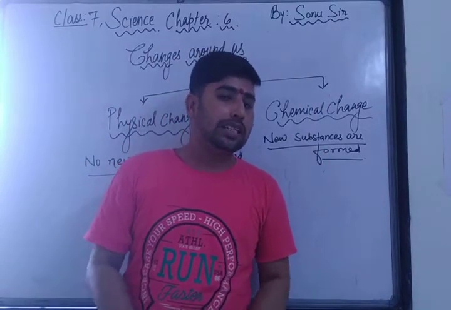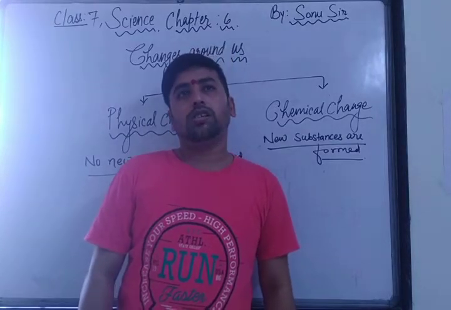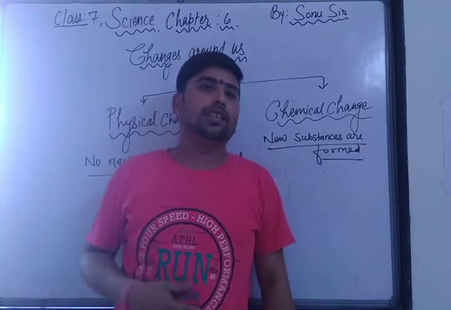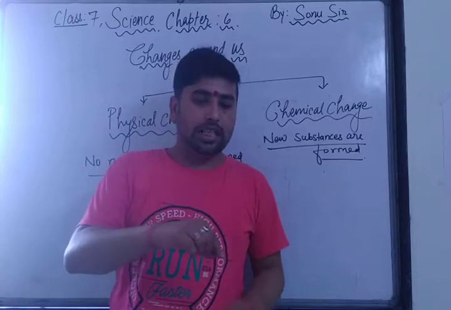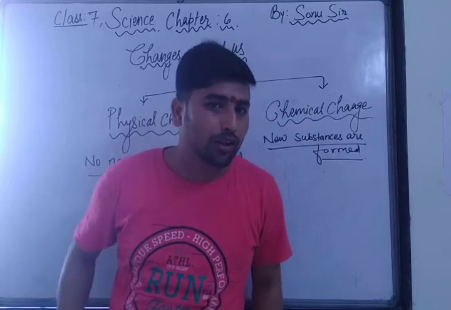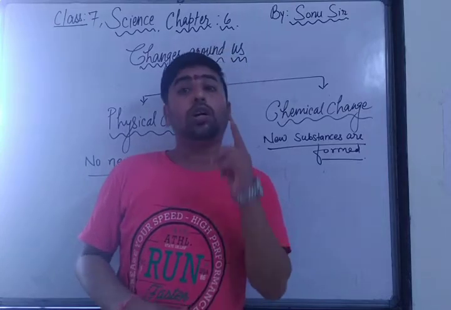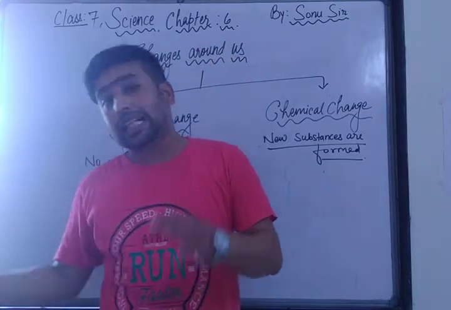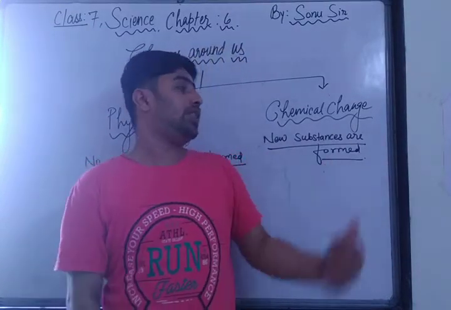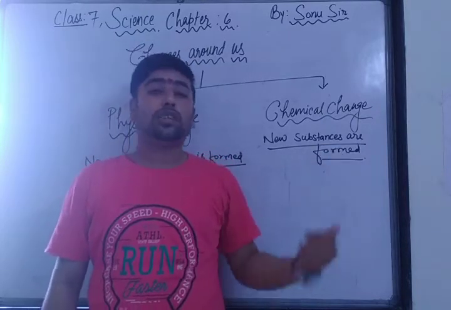Can you tell me any example in which new substances are formed? Just suppose, how many of you play cricket or chess, where you see the plastic chess pieces? If you burn that plastic, can it come back to its original position? No, it will be melted, it will be burned, it can't come back to its original position. So when a substance can't come back to its original position, or a new substance is formed, that type of change is called chemical change.